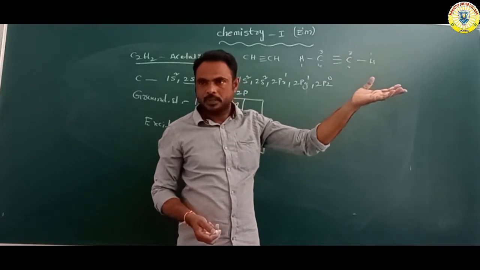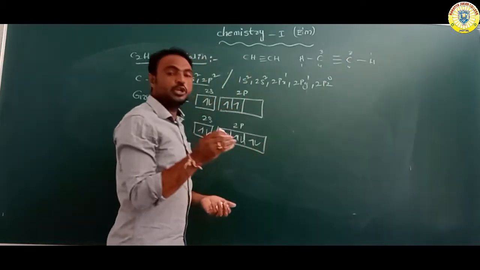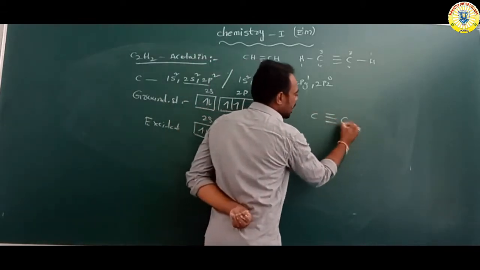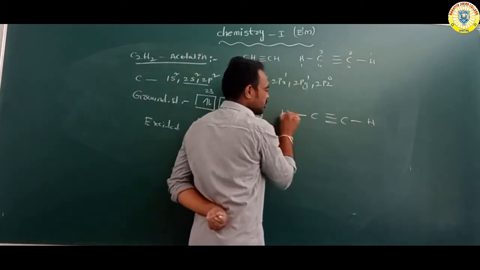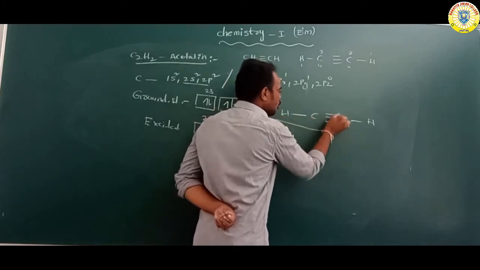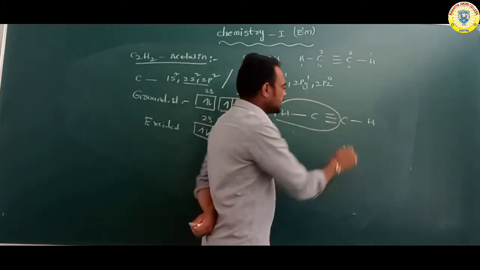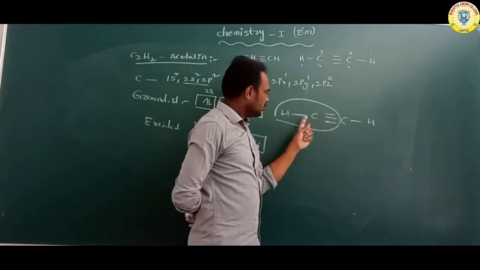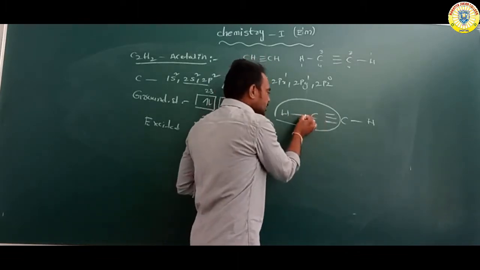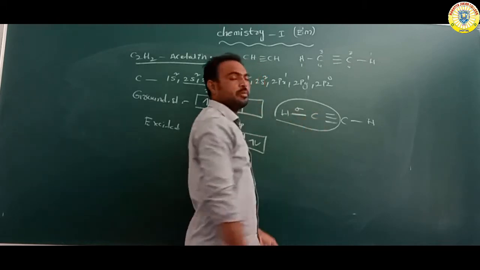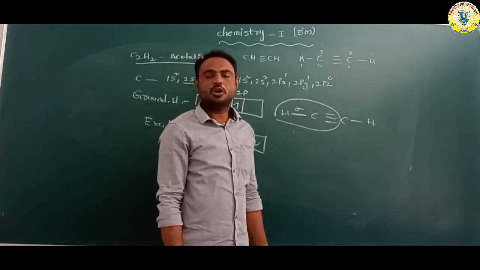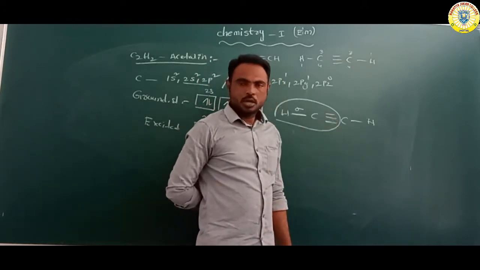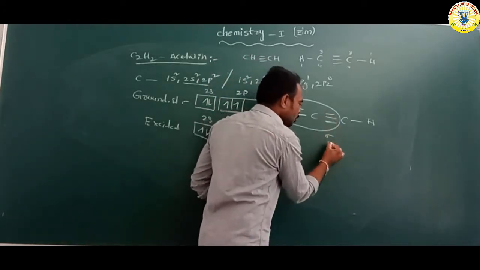Overall, what is the hybridization? Suppose for example H, carbon triple bond carbon, H. This carbon contains 4 bonds, and this carbon also contains 4 bonds. Among these 4 bonds, the single bond means sigma bond. Between carbon and carbon there is a triple bond, and a triple bond means 1 sigma and 2 pi bonds.